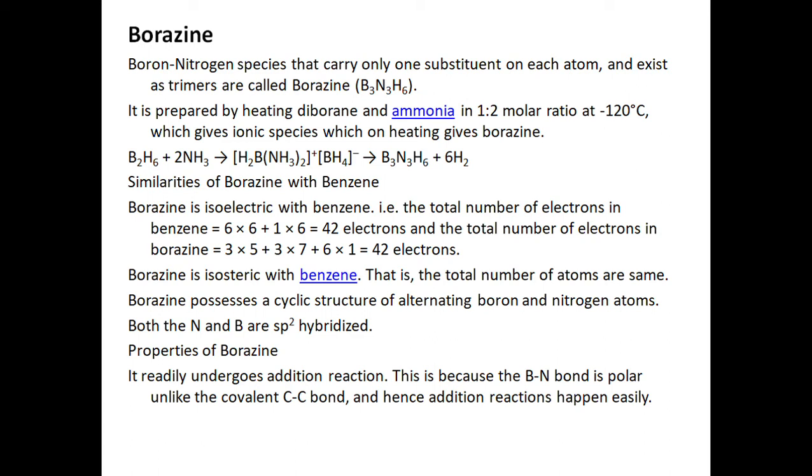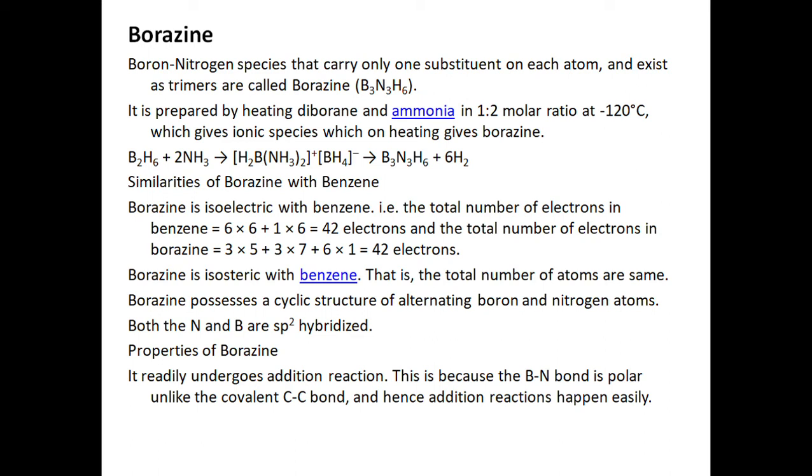Now borazine is isosteric also with benzene, that is the total number of atoms are also the same, in the form of a ring. Borazine possesses a cyclic structure of alternating boron and nitrogen atoms. So many structural similarities are there in borazine and benzene.